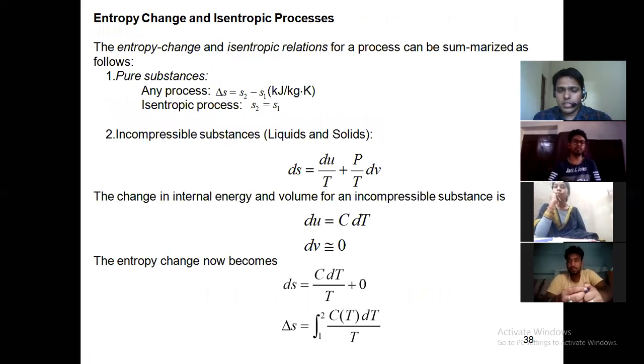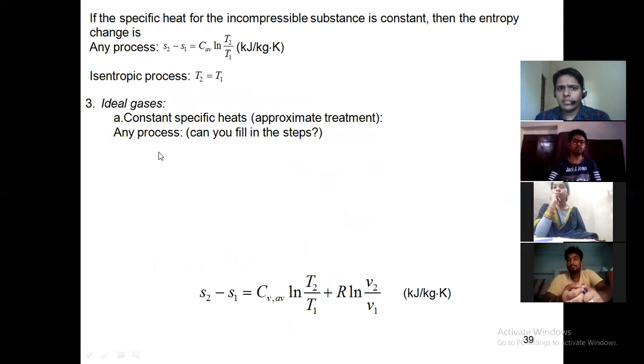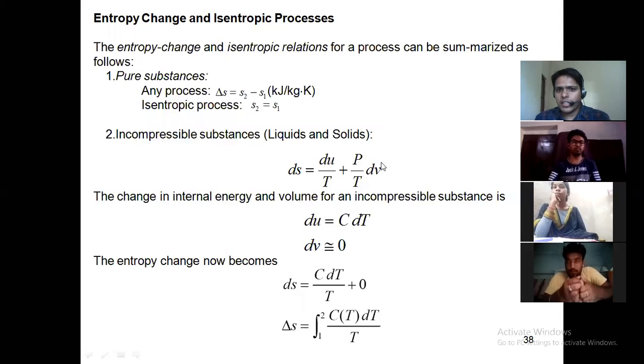So for a pure substance, you have to use property tables to find the entropy change. For an incompressible substance, you use the TdS equation, TdS is equal to du plus PdV, divided by T. If it is given that the volume change is very small, you can neglect it and directly find the entropy. If not, you have to integrate this equation completely. For example, in case of an ideal gas, we cannot neglect the volume change.